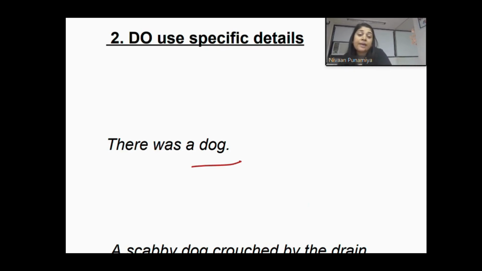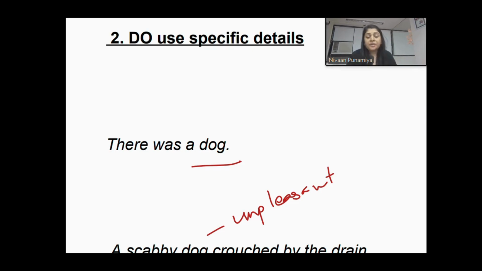So when I say a scabby dog, now scabby means something which is very unpleasant, something which is very unappealing, crouching by the drain, one ear torn. So the reader can infer that the dog is not in the best possible health conditions. This way, it is very important for you to give away specific details for the reader to comprehend what you as a writer want to convey.